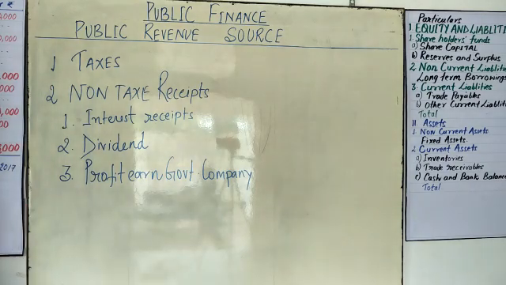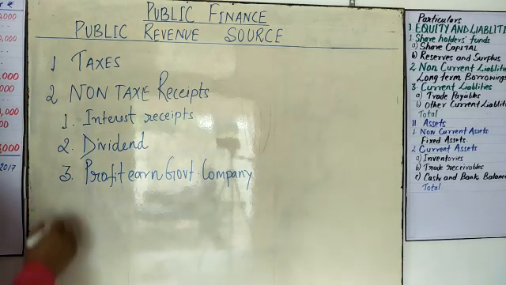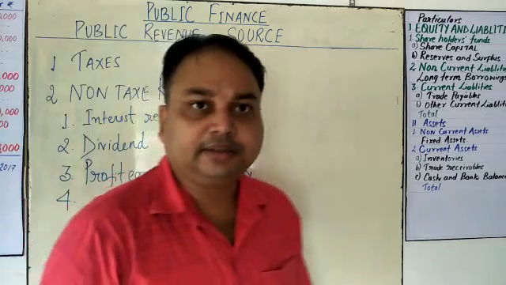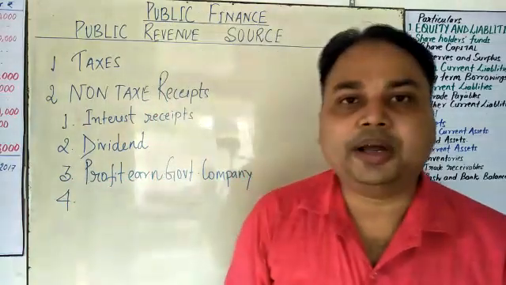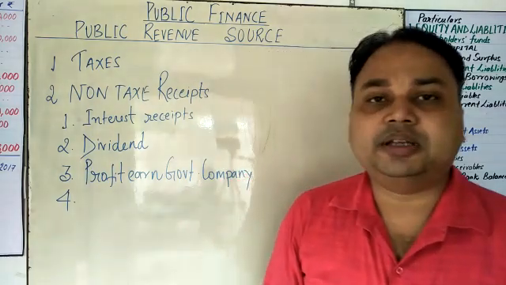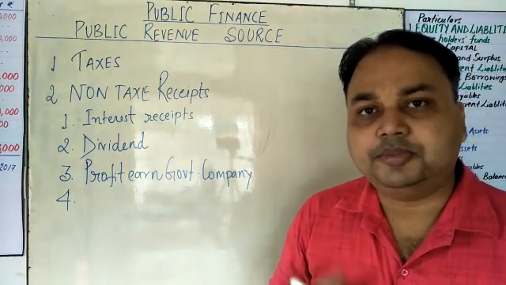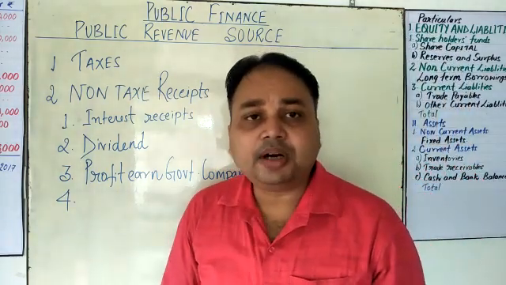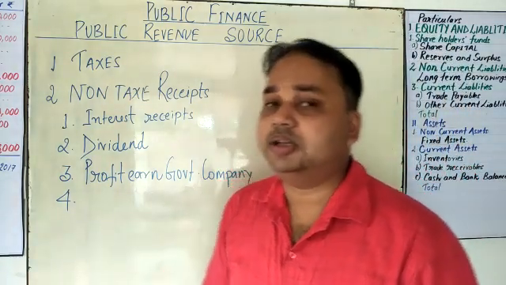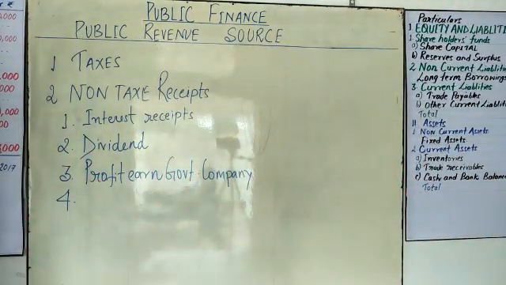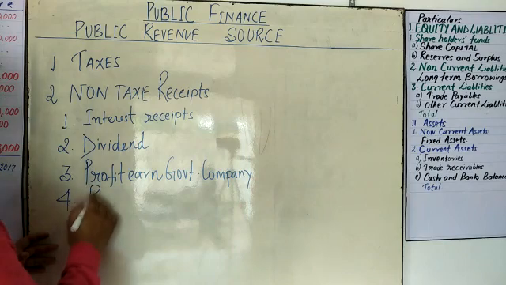Now another is revenue from services provided. What does this mean? Different types of parks, toll plazas and other facilities are given by the government in our day-to-day life. For example, whatever services the municipal corporation charges us for also come under the sources of revenue. So you can write down: revenue from services.